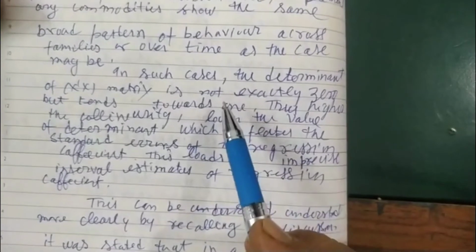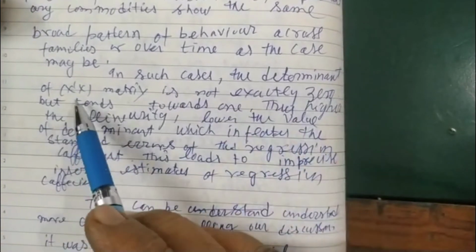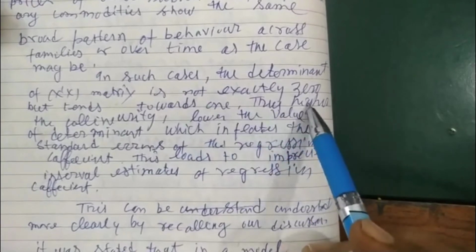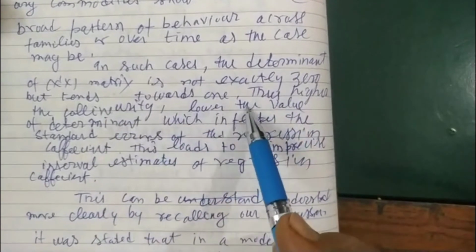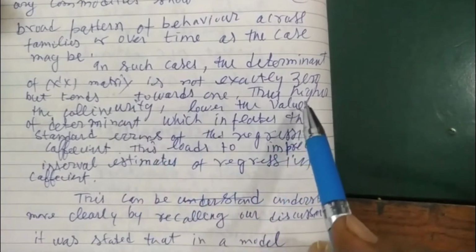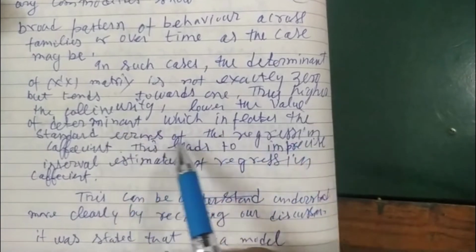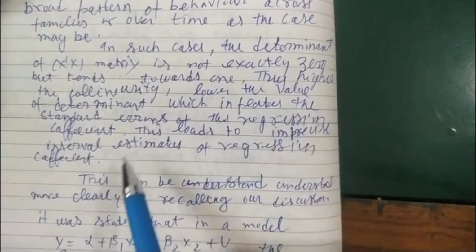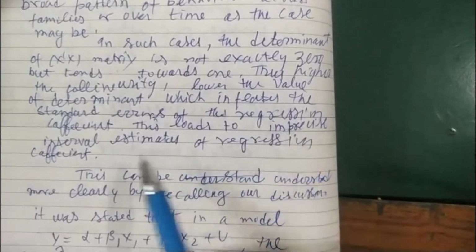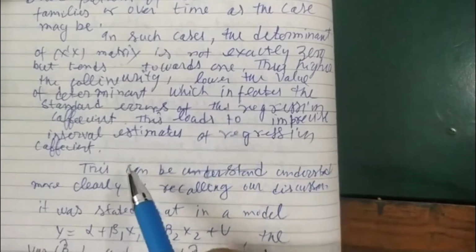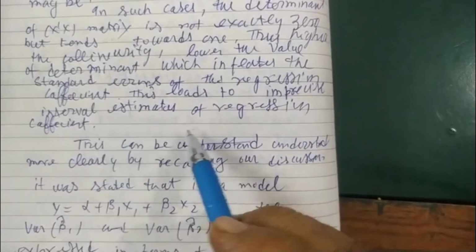In such cases, the determinant of the X transpose X matrix is not exactly 0 but tends towards 0. Thus, the higher the collinearity, the lower the value of the determinant, which inflates the standard errors of the regression coefficients. This leads to imprecise interval estimates of the regression coefficients.